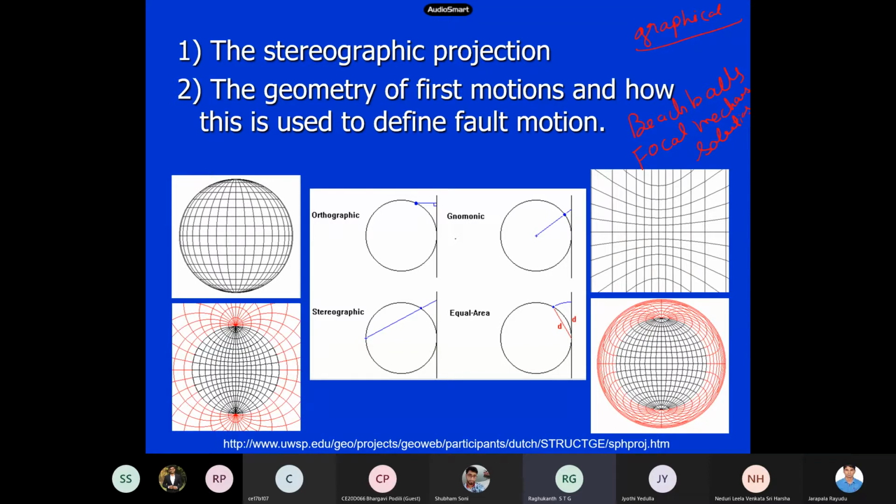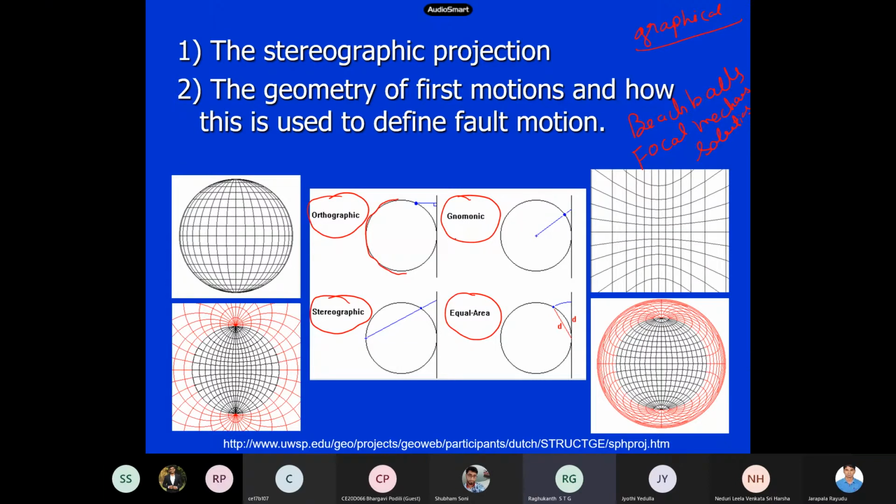Now there are several projections available in mathematics if you want to show a three-dimensional body and project it onto paper, that is, in 2 dimensions. One is the orthographic projection, the gnomonic projection, then the equal area projection, then the stereographic projections. For example, this is my circle. I have a circle here. Now the circle is in 2 dimensions.